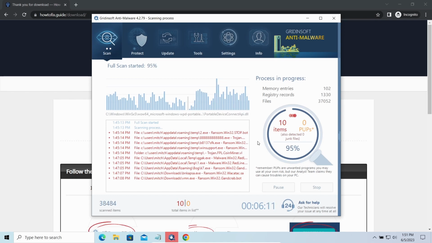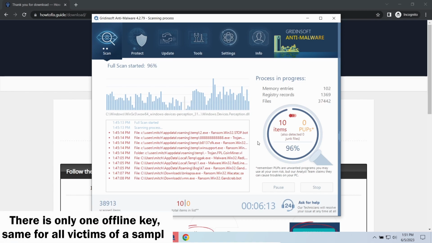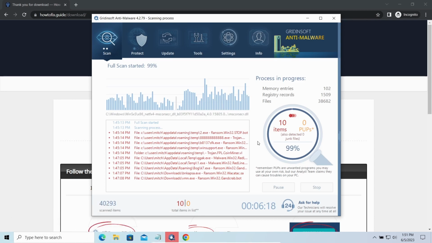Offline keys are different. There's only one offline key used for all victims of a specific sample. That gives you much bigger chances to get your files back. You may need to wait a bit before the key will be discovered, but it generally takes much less time than in the case of an online key.